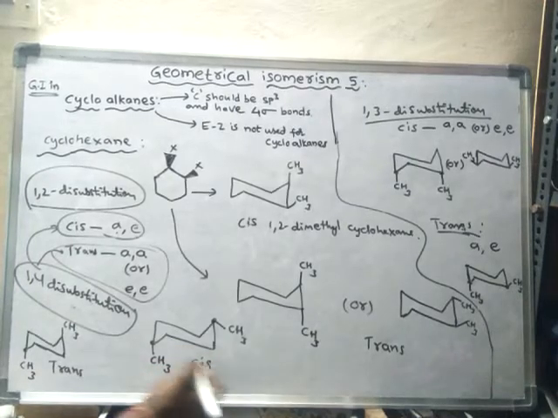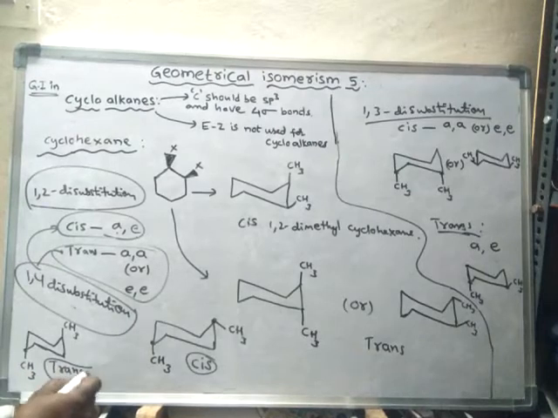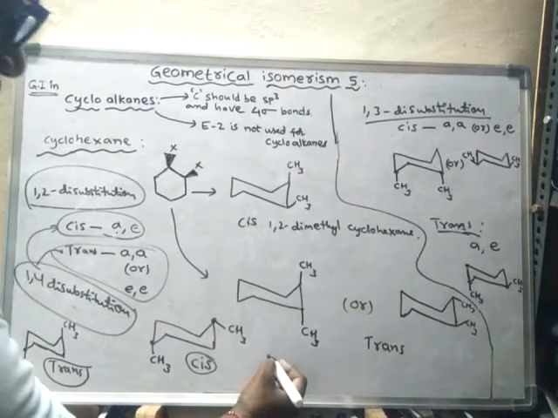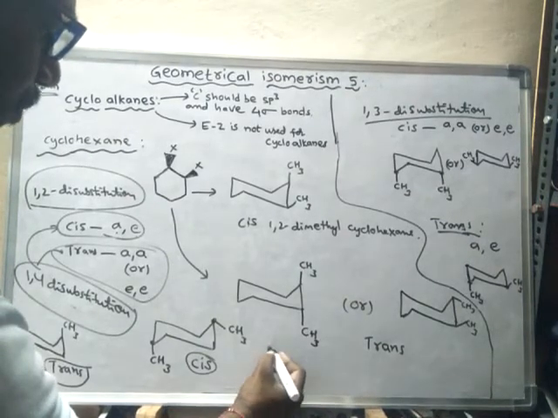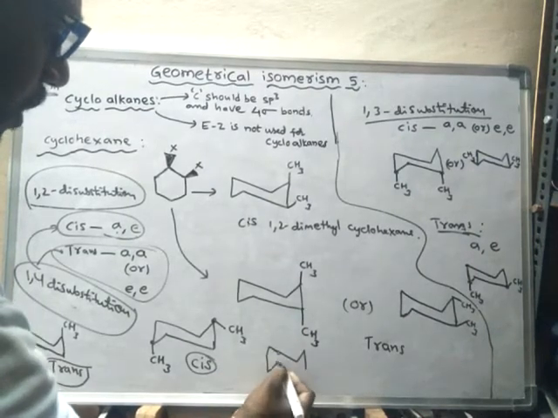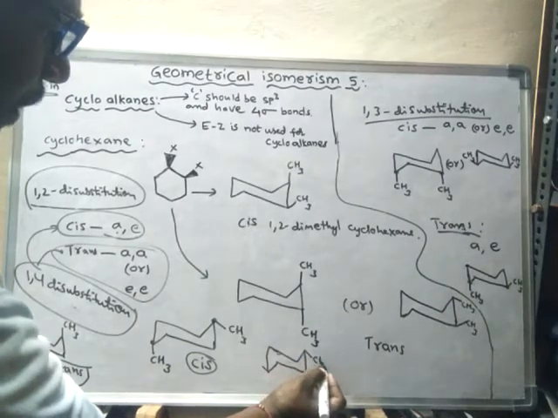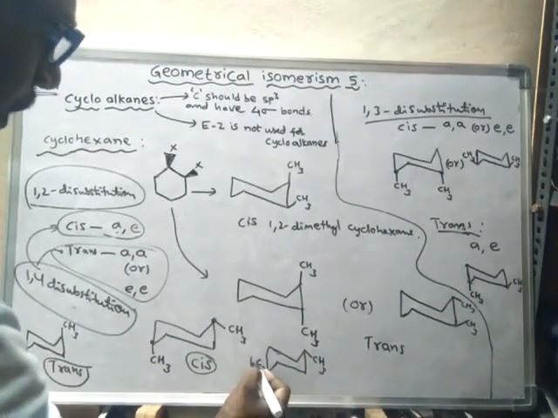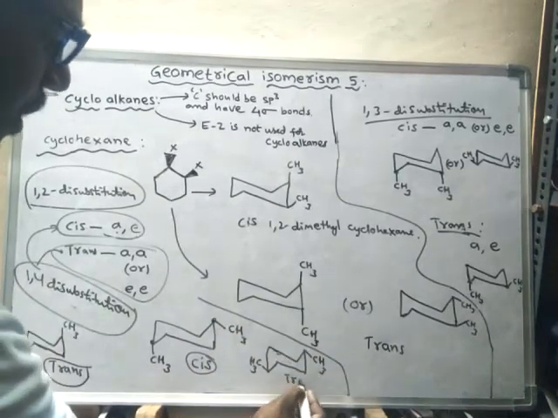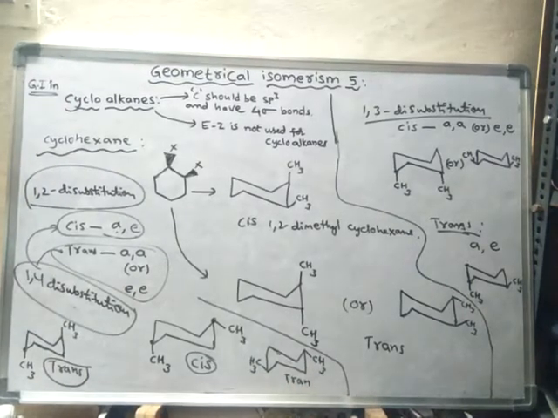This is cis 1,4 dimethyl cyclohexane, and here is trans 1,4 dimethyl cyclohexane. Or else, if on the first carbon and the fourth carbon both are present in the equatorial position, then also it is said to be trans 1,4 dimethyl cyclohexane. So like this.